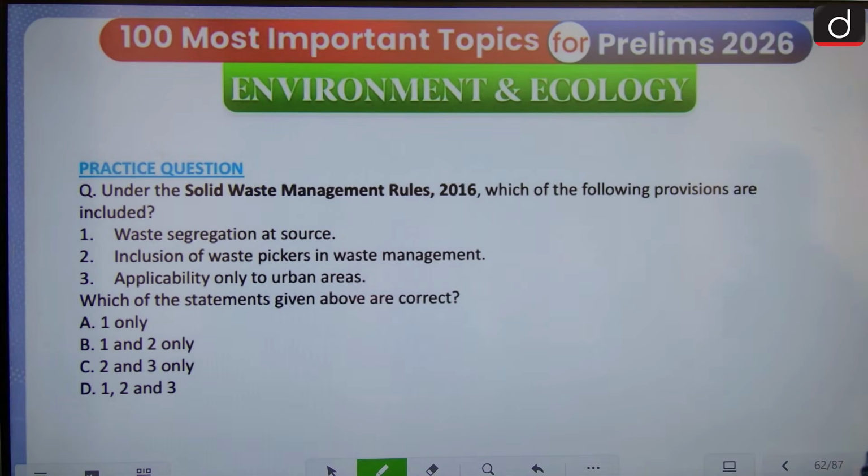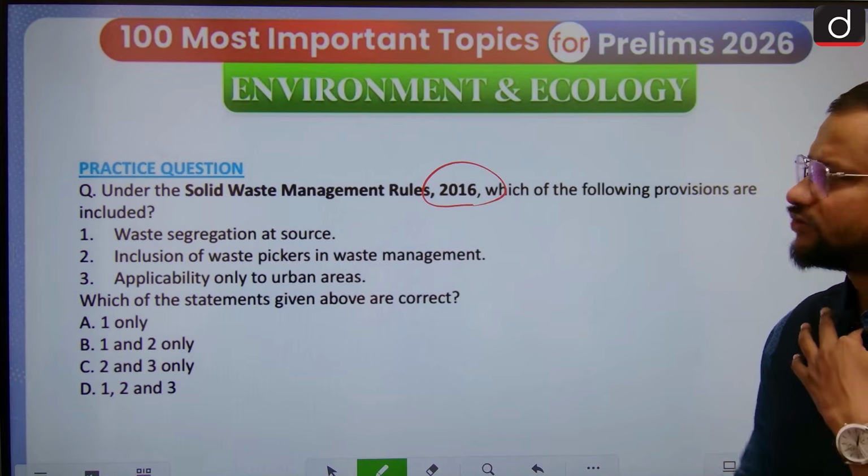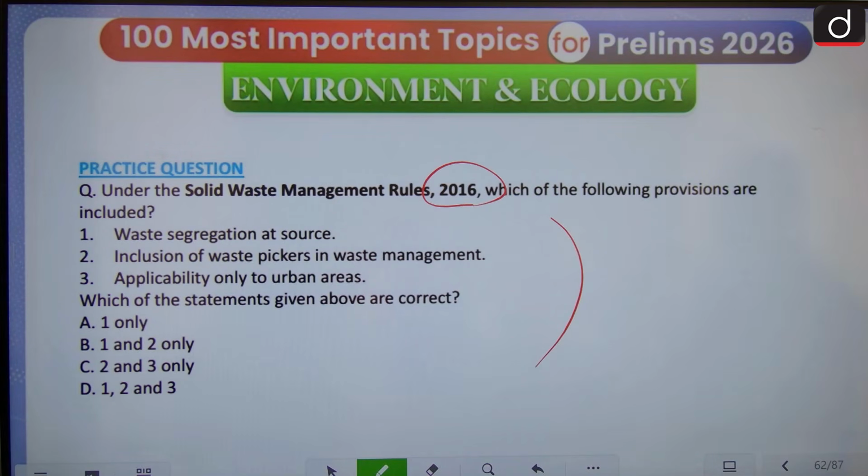Now, a practice question for you based on the 2016 rule, and that is a very easy question to solve. So you just go through it.